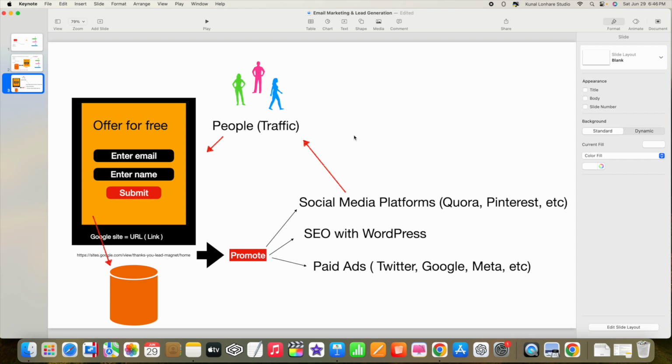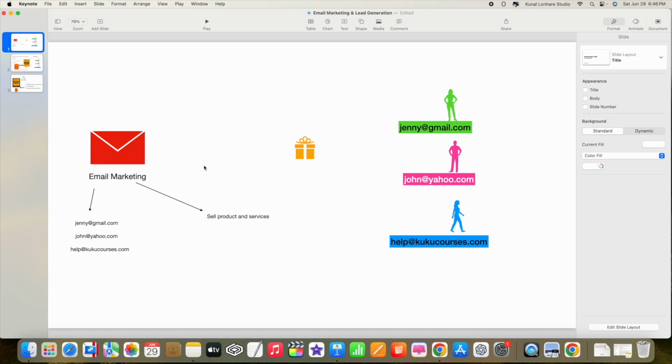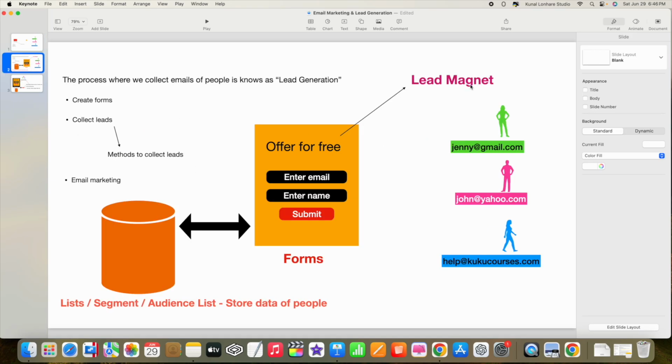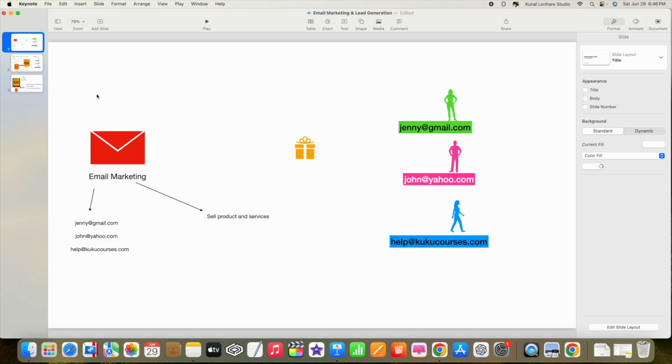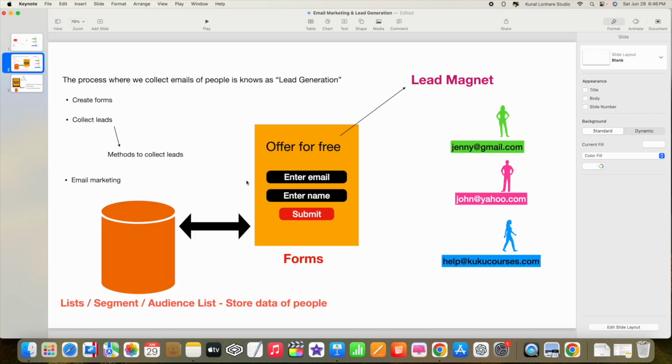So that's how email marketing works. That's how you can get leads with the lead generation method. And I guess in this free course you have learned a lot of things, like the concept of email marketing, lead magnet, what are forms, what are lists. We have taught you plenty of things practically, and how you can take the help of ChatGPT in email marketing has also been covered, right?